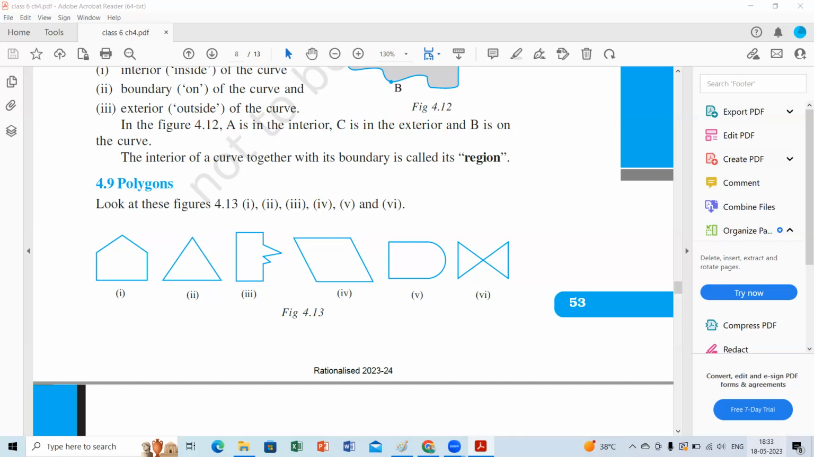Sritej, absolutely correct. Ma'am, 5 is not a polygon because one side is a curved shape, right? Very good. What about the 6th one, Monish?